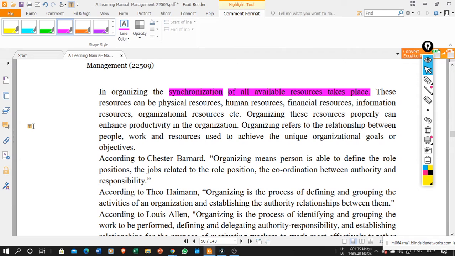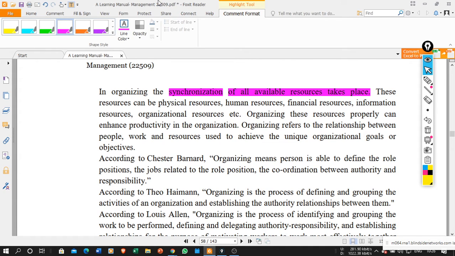If I take any organization, that may be a manufacturing organization, a process organization, or a service organization, whatever kind of organization it is. When you make your plan and then organize the resources, when you properly organize and allocate the resources, synchronization will take place. These resources can be physical resources.